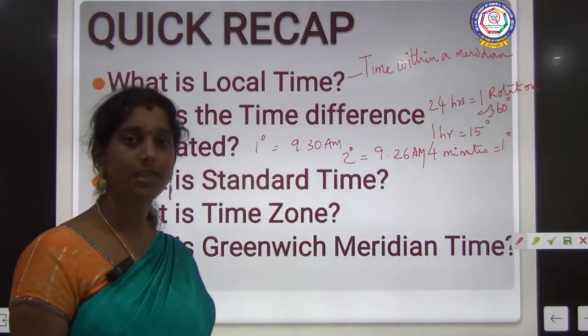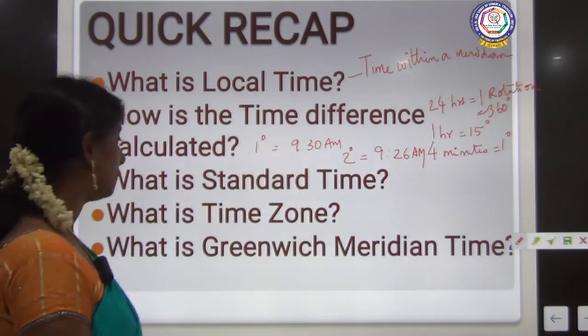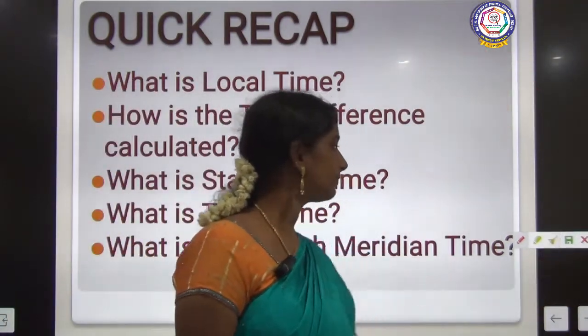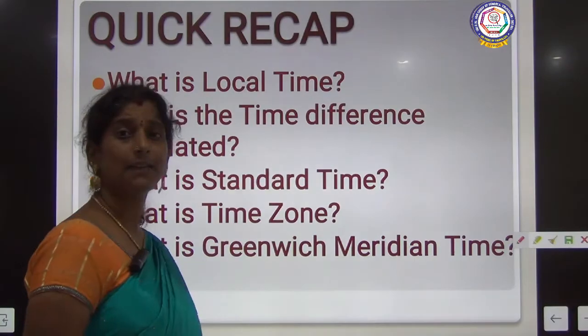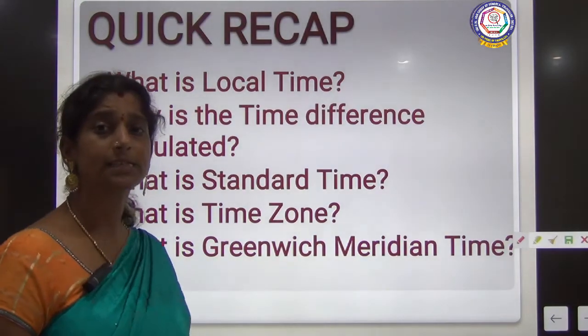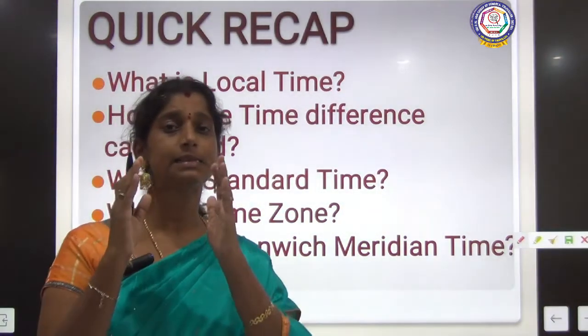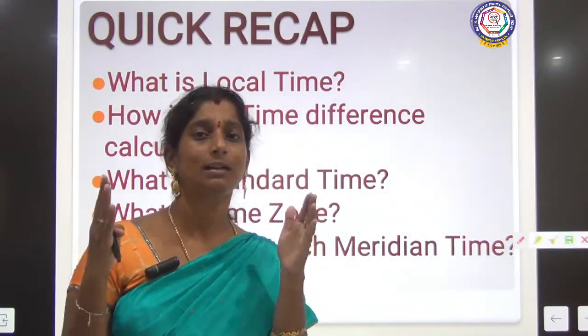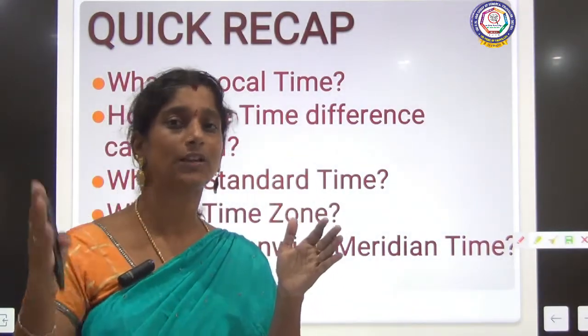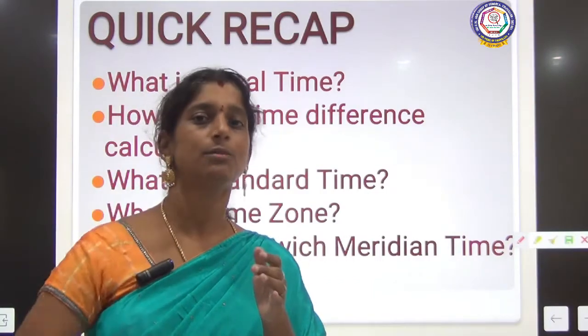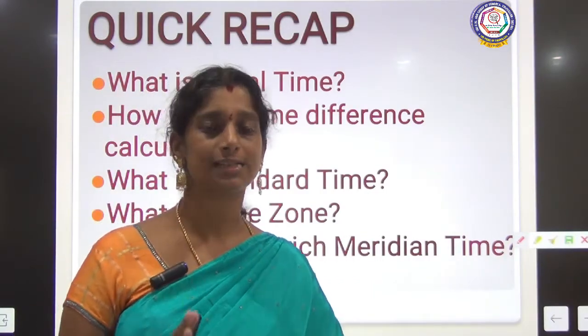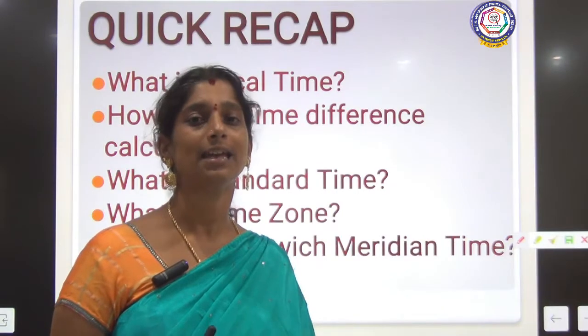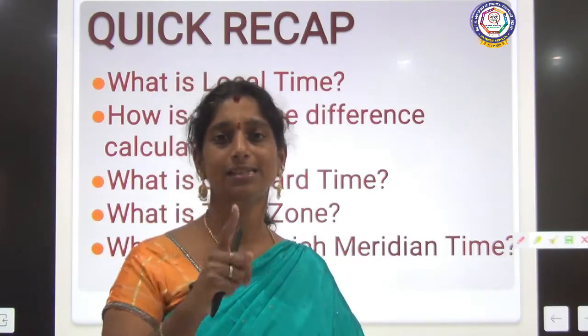Now we have seen standard time. Standard time is nothing but the time which is taken as a central meridian of a particular country. When one country falls under 2 or 3 meridians, the centralmost meridian is called as standard meridian, and the time is calculated based on that standard meridian.